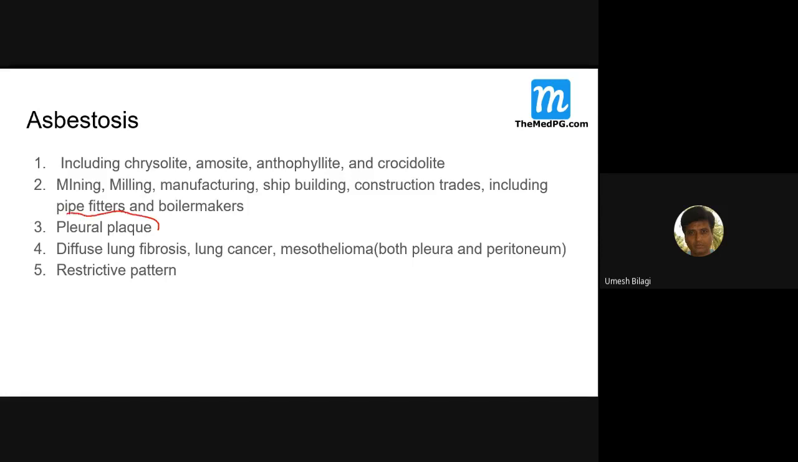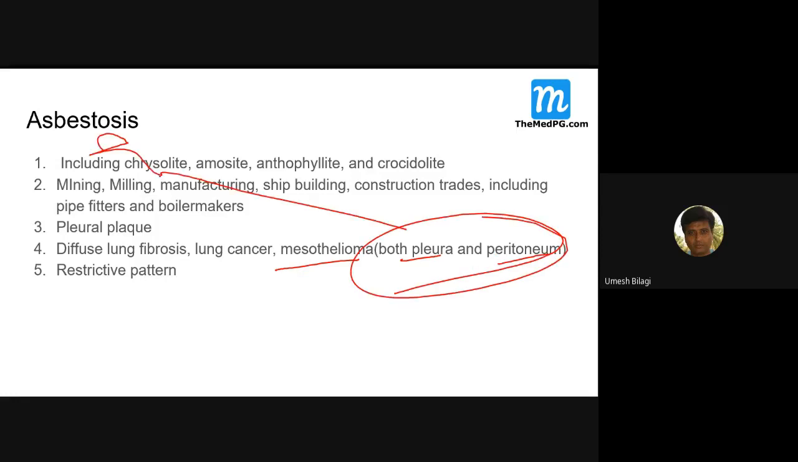One important thing here is pleural plaque. Of course, this doesn't suggest a severe disease, it only suggests there is an exposure to asbestos. You should remember this pleural plaque formation, which is something like a sine qua non of asbestosis. Then diffuse lung fibrosis can occur. This is the most important thing, lung cancer can be there, even mesothelioma of the pleura and peritoneum, both are associated with asbestosis.